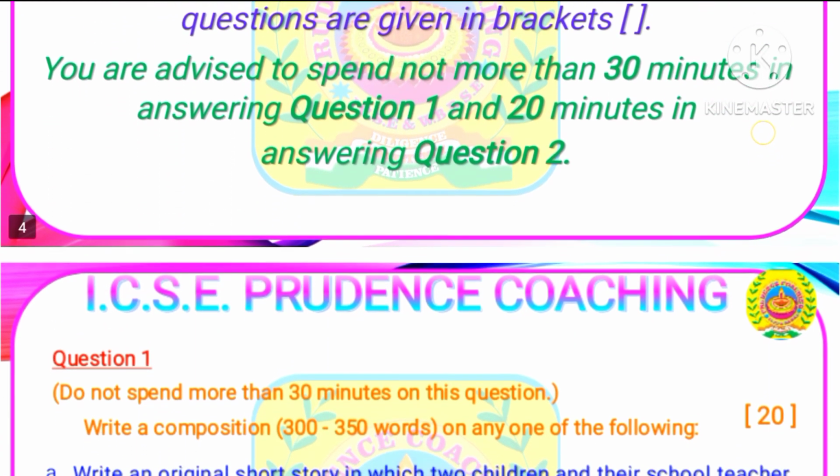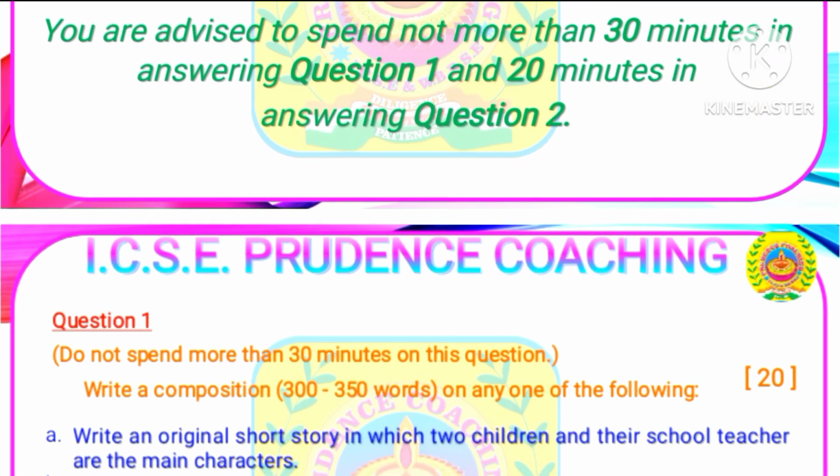Here is question number 1. You need to write a composition of 300 to 350 words on any one of the following topics. 5 different types of composition will be given here. You just need to attempt any one of them, for which you will be awarded 20 marks.